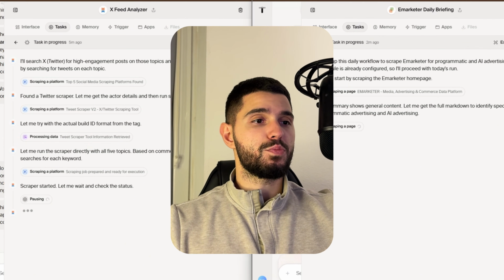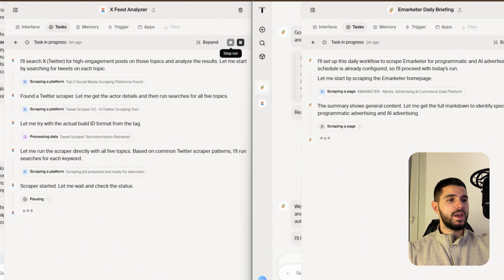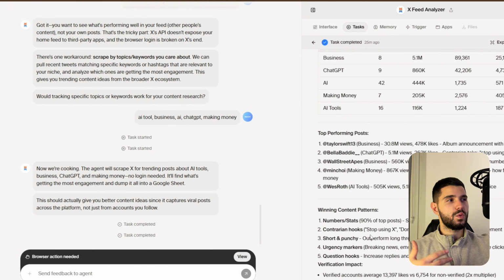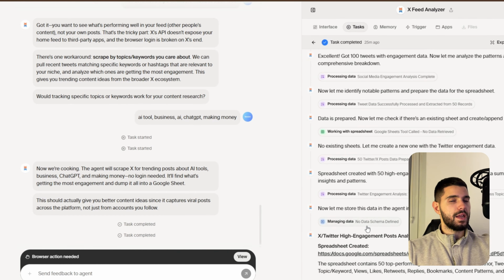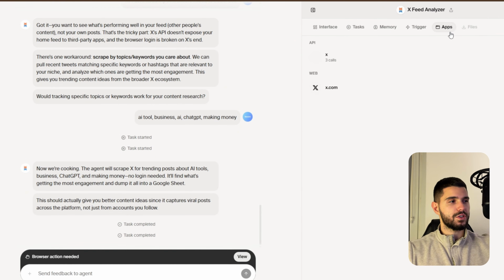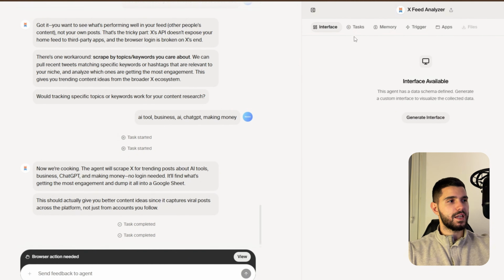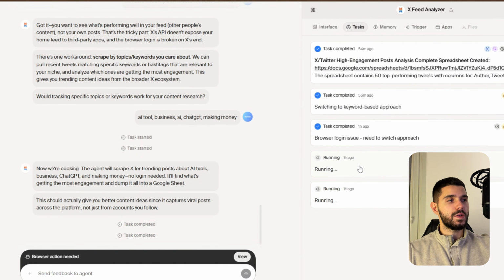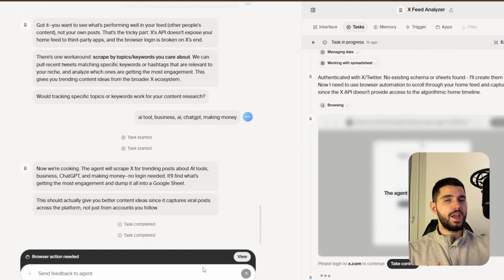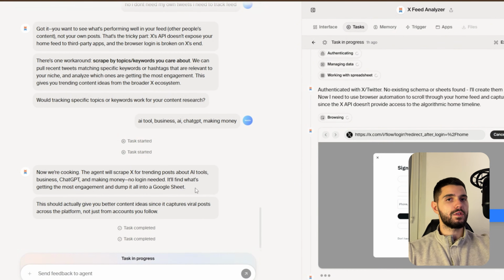So it's pretty interesting. It started scraping the X page, and it gave some post views. One of the main relevant posts was about the making money keyword: "Cloudbot is insane." It said it had 800,000 views. Then you can say, okay, scrape it and give me these updates every 3-4 hours in my email, or you can create a sheet that gets updated automatically.